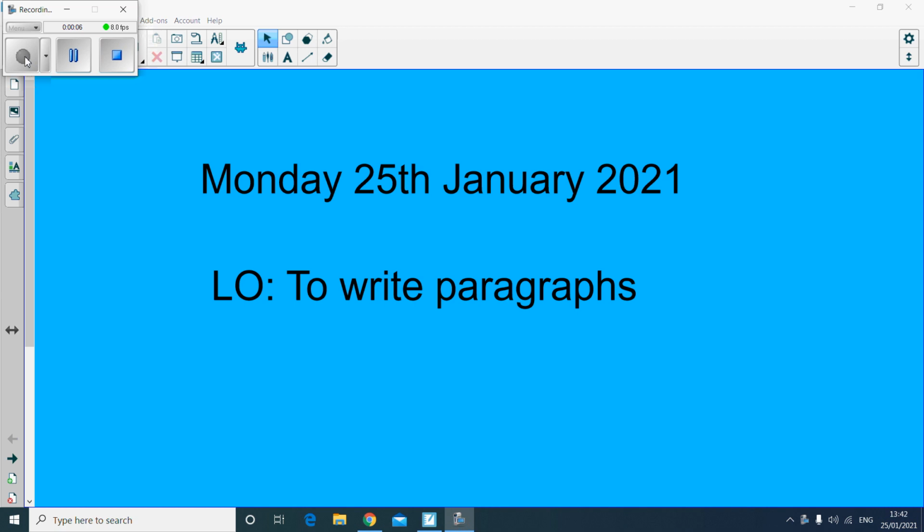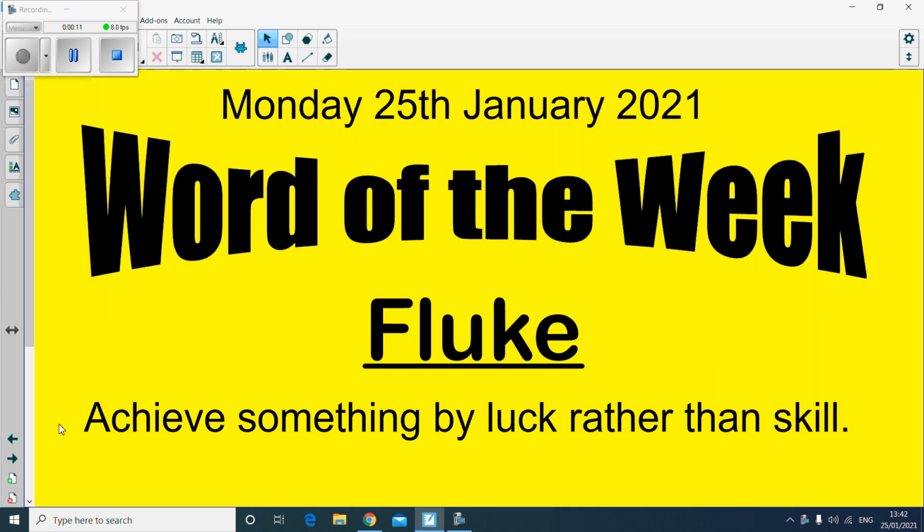Today the objective is to write paragraphs. So first of all, let's start off with our word of the week, and this week we are looking at the word fluke, and this means to achieve something by luck rather than by skill.